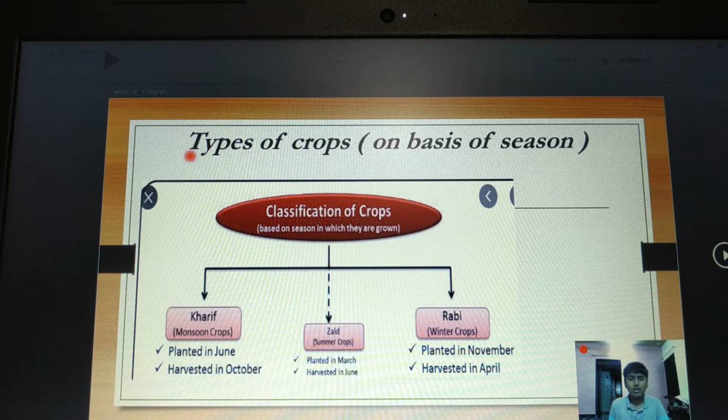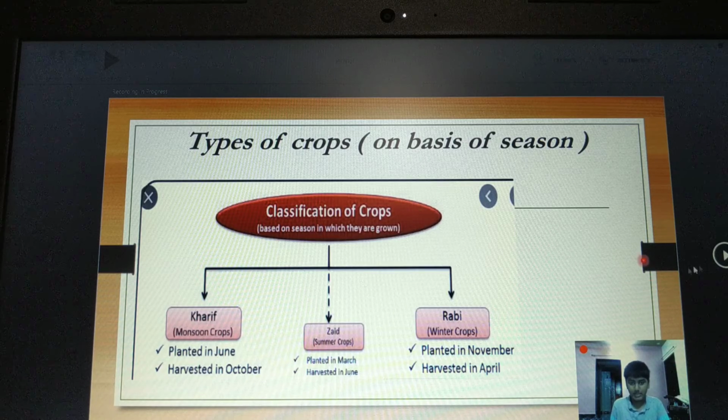Now let's see types of crops on the basis of season. They are Kharif crops, Zaid crops and Rabi crops. Kharif crops are planted or sown in the month of June and then harvested in October. Whereas Zaid crops are summer crops. They are planted or sown in March and harvested in June. Rabi crops are winter crops, planted in November and harvested in April.